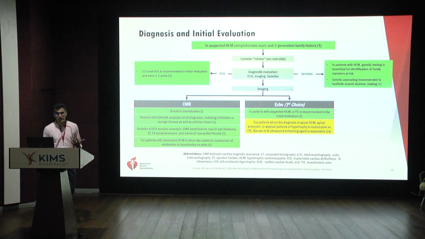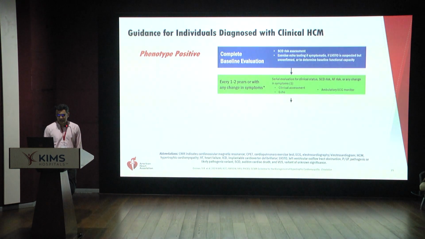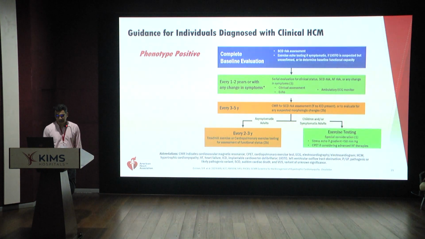When we send these patients for genetic analysis, it is not uncommon to find no pathogenic mutation, which makes screening all the more difficult, and these patients should be reevaluated as and when the databases are updated. Going on from there, the guidelines for individuals with clinical hypertrophic cardiomyopathy, when you are phenotype positive, after the initial baseline evaluation, are reevaluation every 3 to 5 years with a CMR for risk assessment or to evaluate for suspected morphological changes. The evaluation for suspected morphological changes is still a class 2B indication. And in asymptomatic adults, you want to do it every 2 to 3 years.